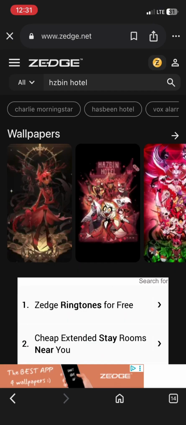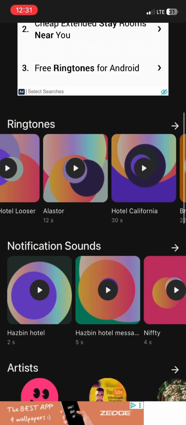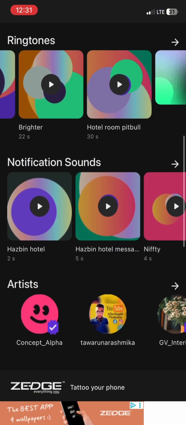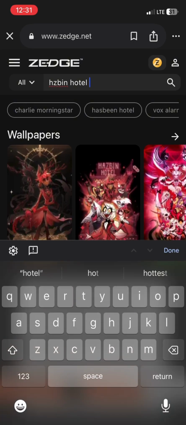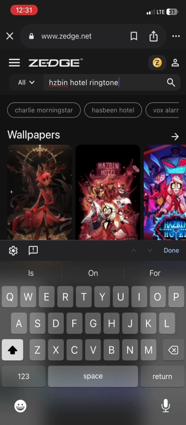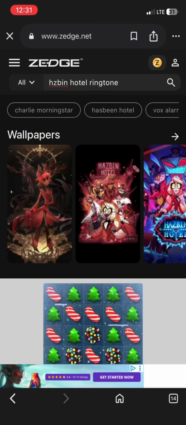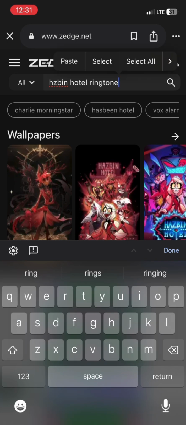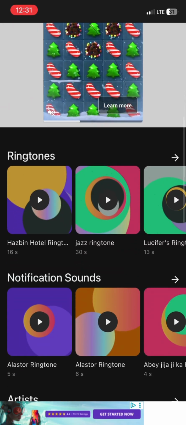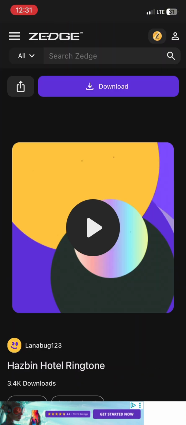If an ad comes up, just press close. So then, after you type up Hazbin Hotel, you type up ringtones. Okay, after you do that, it should pop up Hazbin Hotel ringtones.